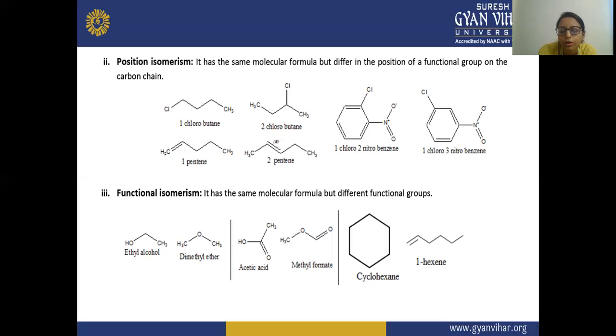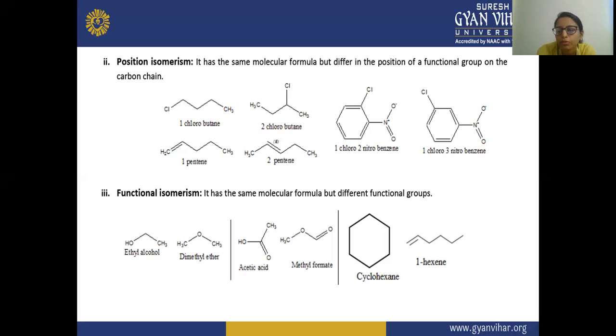Now the second example of this is your acetic acid. So in your acetic acid and methyl formate, you can see here the acid carbonyl group, and in this methyl formate, you can see the O group that is attached, the position of the C double bond O and O. So here the difference is the functional group in both the cases.